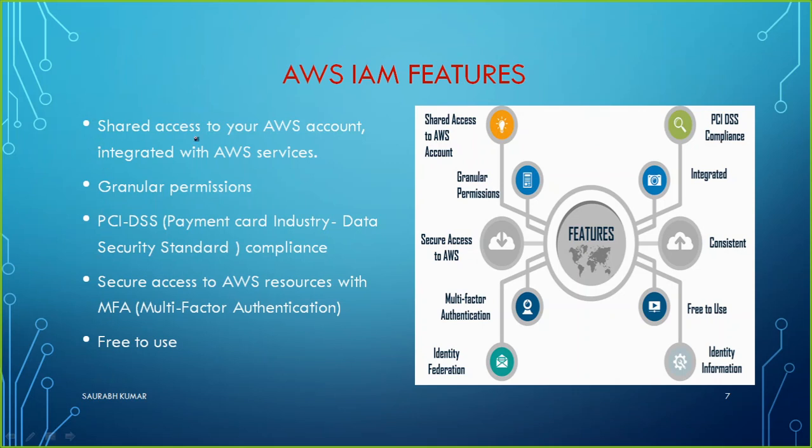It gives shared access to your AWS account, integrated with AWS services. That's the one feature. Second is granular permission. That is what I was talking about, that I like most about IAM. What can be the smallest level permission we can set? For example, if we take any computer, what is the smallest part there? Any file. So if you are able to set a permission on file basis, it means it is giving you a really very deep level of permission, a very deep level of security.